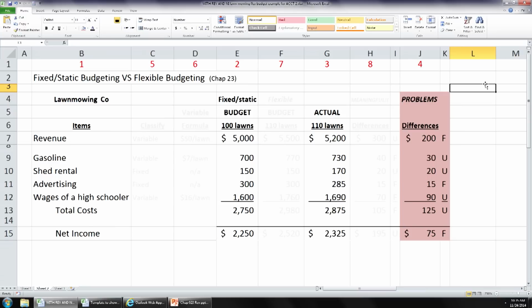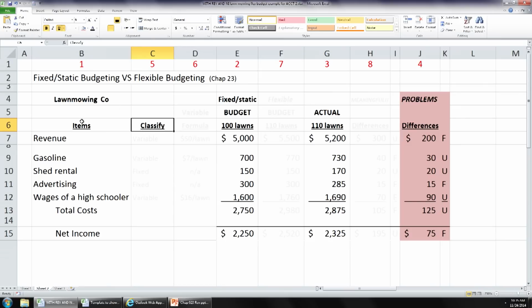And then you can compare those flexible budget amounts to the actual amounts achieved. You following me? Now, the first step in doing this, folks, is we have to classify each one of these items as variable or fixed in relation to the activity level. And what is the activity level specifically, conceptually, in this example? Number of lawns. It's the number of lawns mowed, right? Okay, so let's go through these items and classify if they are fixed or variable in regards to the number of lawns mowed.